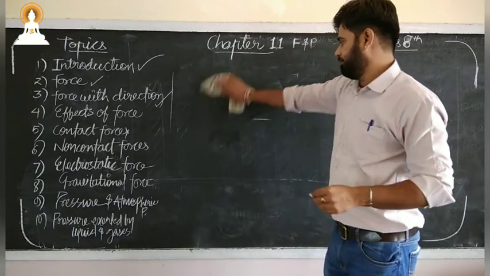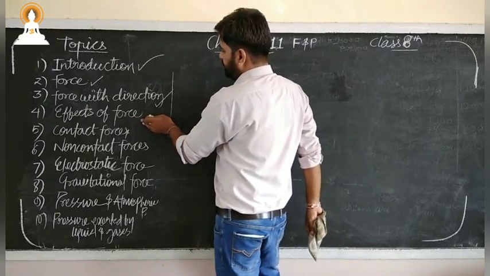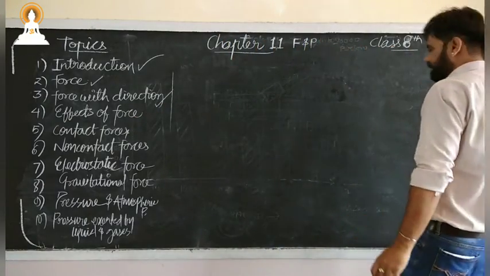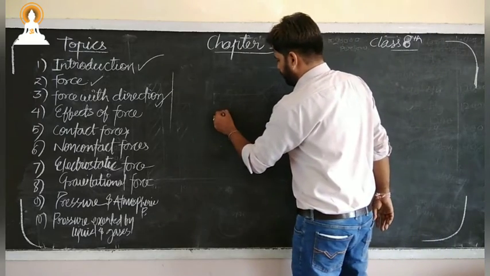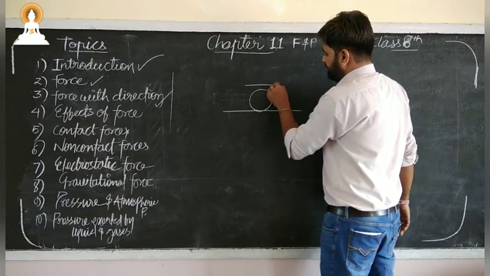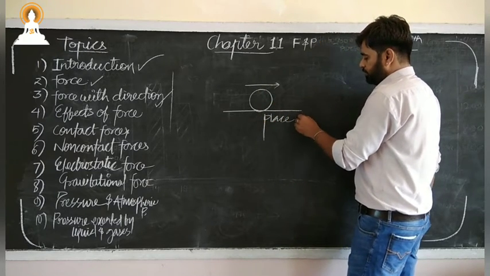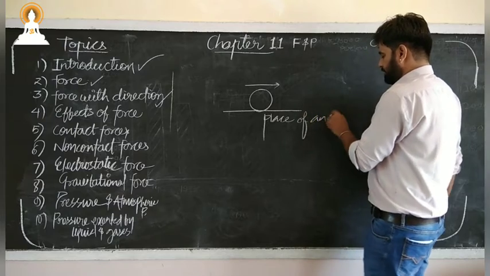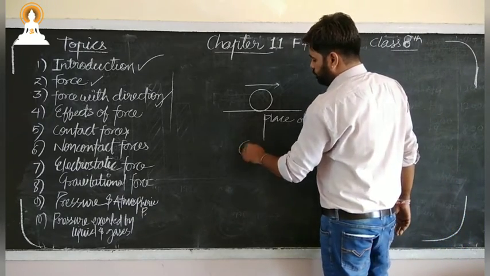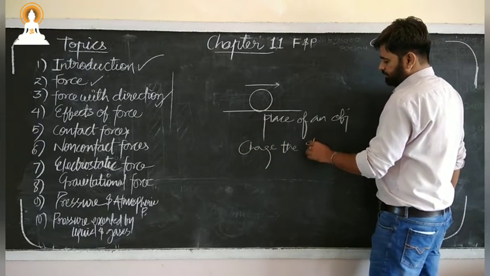Now next is the fourth one, that is effect of force. Now different types of effects are there. A force can change the place of an object. A force can change the shape of an object.